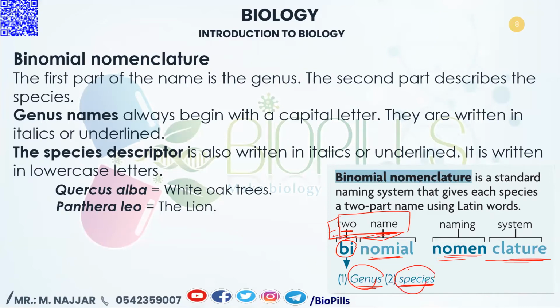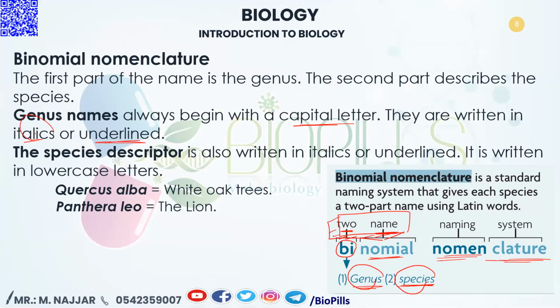In particular and in detail, we are now talking about the formatting, because in the exam he will bring all of the names in the options written the same in English letters, but they differ in the formatting, and he will ask you to pick the proper format. The genus name always begins with a capital letter, and it is written in italics, or underlined if it is not written in italics.